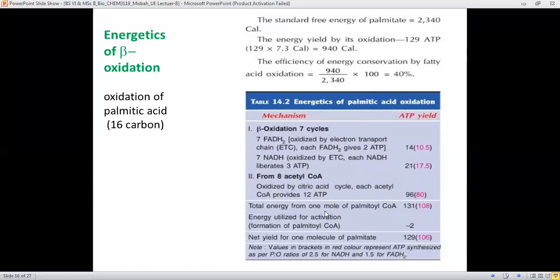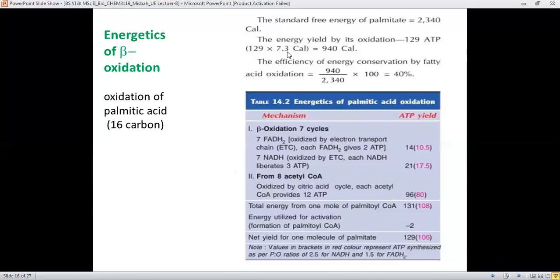And therefore, the total energy from 1 mole of the palmitoyl CoA will be 131, by counting these two. But from the very first step, there was utilization of ADPs. Therefore, in order to form the palmitoyl CoA, two ADPs are subtracted from here. Therefore, I will say the net yield for one molecule of palmitate is 129.